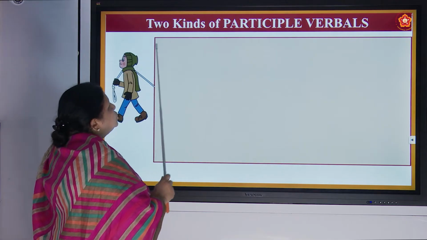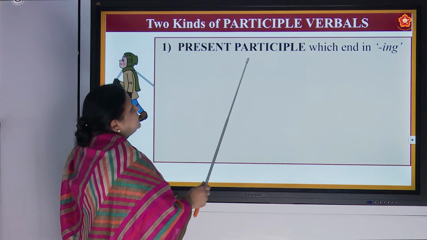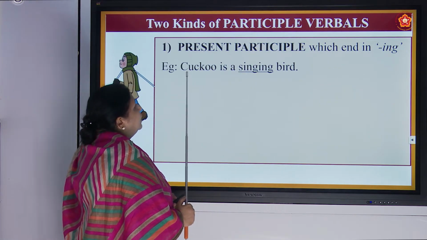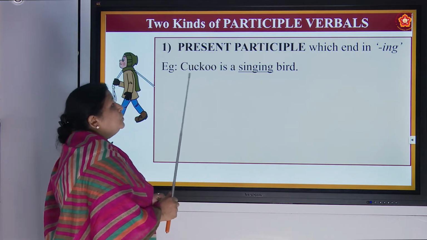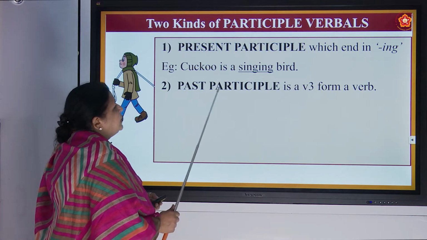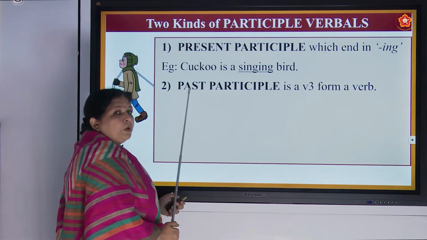Then two kinds of participle verbals. Now what are they? Present participle which end in ing. Cuckoo is a singing bird. Past participle is a V3 form of verb. Now what is V3 form of verb?